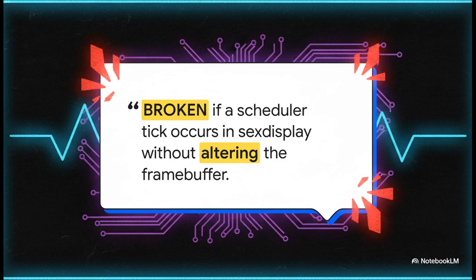Every time our display server, SexDisplay, loops, it absolutely must produce either a valid UI frame or a distinct idle frame, like a dark purple base with a moving cyan stripe. And if it hits a corrupted or unknown opcode, it paints a massive bright red error strip. We don't guess. The hardware enforces this contract.